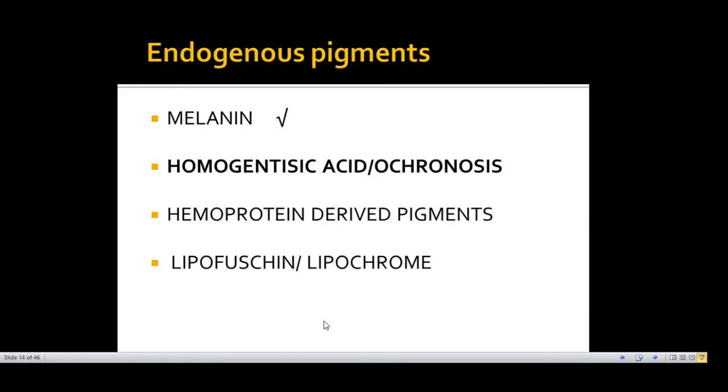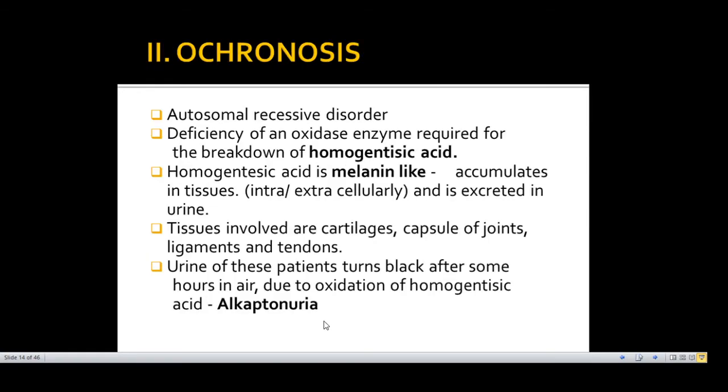So after melanin, the next endogenous pigment is homogentisic acid. Homogentisic acid is a melanin-like pigment, and it occurs when there is a deficiency of the oxidase enzyme required for the breakdown of homogentisic acid. So it gets accumulated and has a melanin-like appearance in the cartilage, capsule of joints, ligaments, and tendons. Also, it gets excreted in the urine. If you keep the urine of these patients for some time, it turns black. Why? Because of oxidation of homogentisic acid, and this condition is known as alkaptonuria.